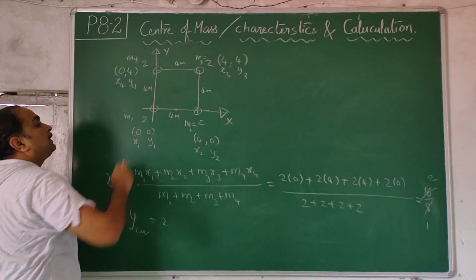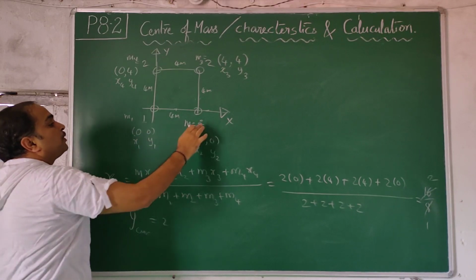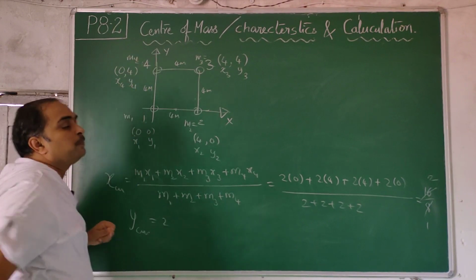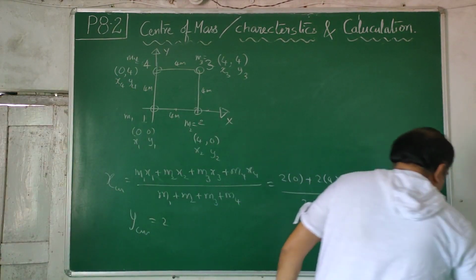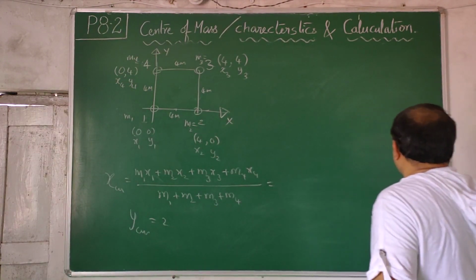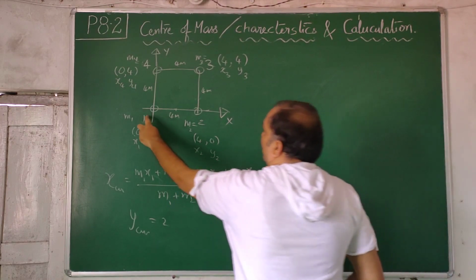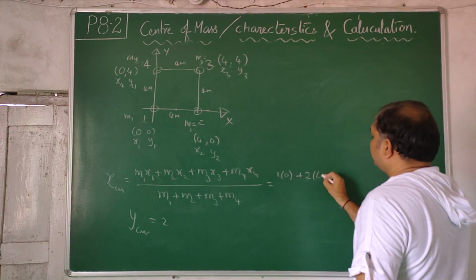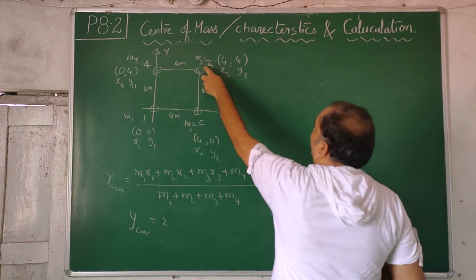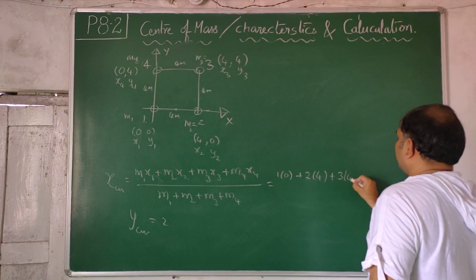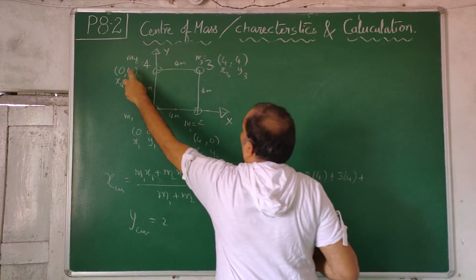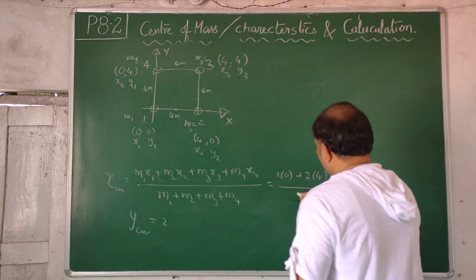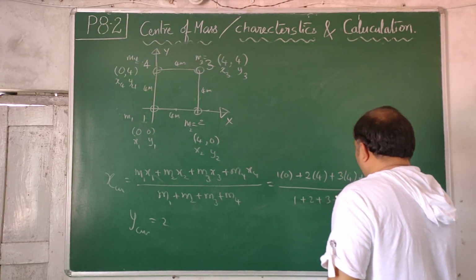Now let us make an interesting change. M1 is 1 kg, M2 is 2 kg, M3 is 3 kg, M4 is 4 kg. Now do the calculation. Let us see. 1 into 0 plus 2 into 4, 3 into 4, 4 into 0, x coordinate you have to take, by masses, 1 plus 2 plus 3 plus 4.